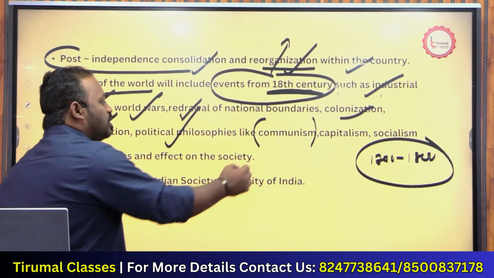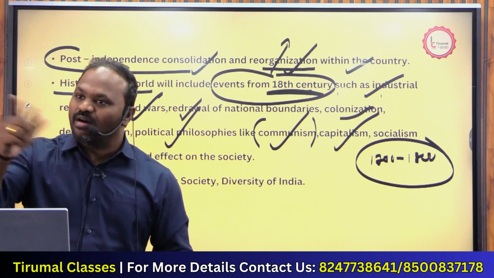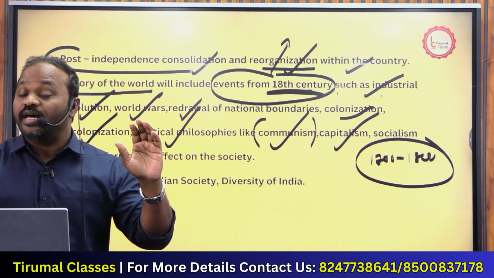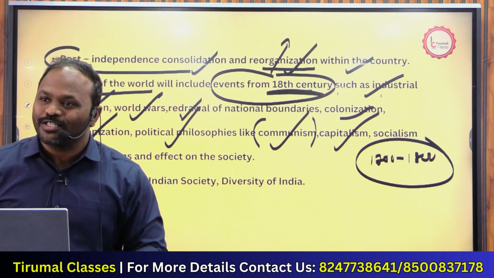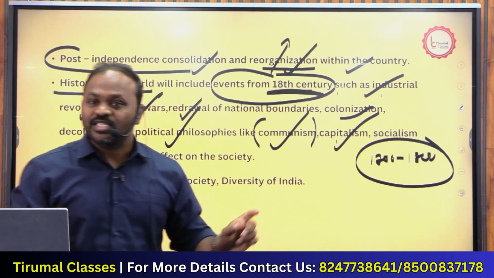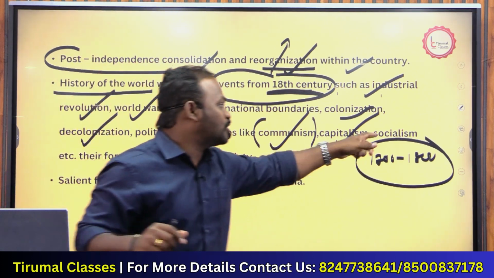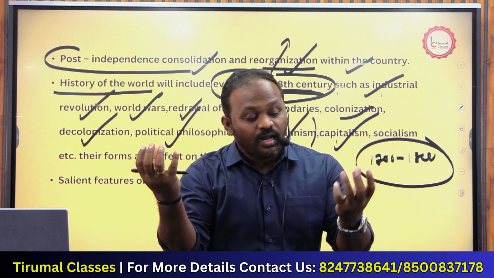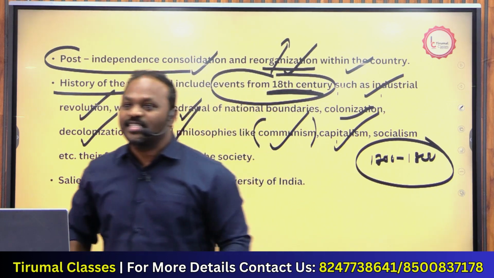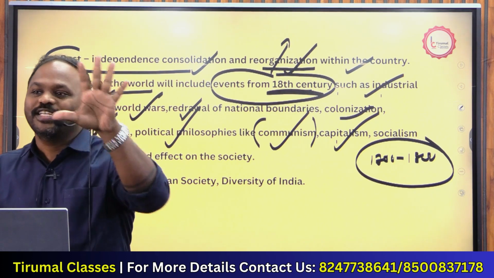So we'll talk about what communalism and capitalism are, like America. Communalism, everything should be done by government itself. Communistic rule, no rights for people. Like earlier China is a communistic rule, Russia is a communistic rule. But capitalism's best example is the US. Capitalism only looks for profit, everything in a business orientation, a capitalist ideology. Come to socialism, there is a role of government and a role of private, but the maximum role is the government. India is the best example of socialism: from 1947 to 1990, India was a socialistic country.